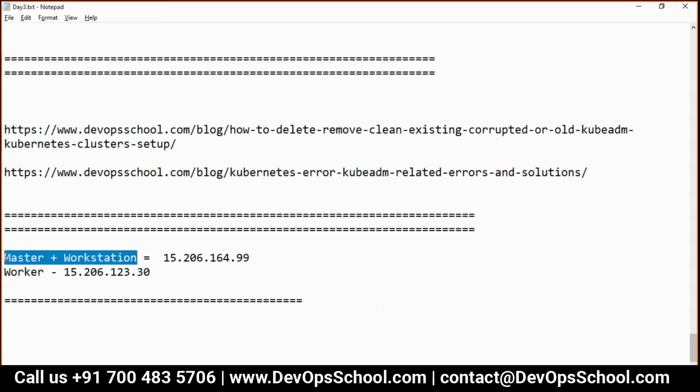To be honest, I don't know which machine you set it up on, but if you followed my instruction, then you set up a master and workstation in CentOS 2 and the worker in CentOS 1. So one more thing, there is a difference between workstation and worker.